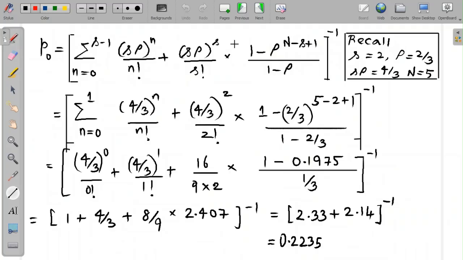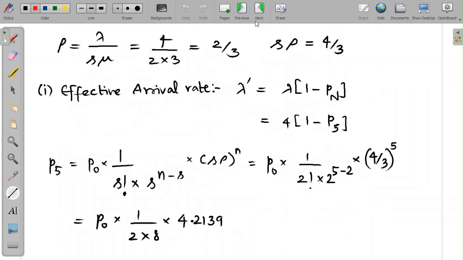We'll use the values of S as 2, rho as 2 by 3, S rho as 4 by 3, and N as 5. Using them in the first part of the formula for P naught, we see that P naught is 0.2235. So the chance that there are 0 customers in the system is 0.2235. And this answer is used to find out P5. P5 will thus be P naught times 1 by S factorial times S to the power of n minus S into S rho to the power of n. So we know what P naught is. S is at 2, N is at 5.